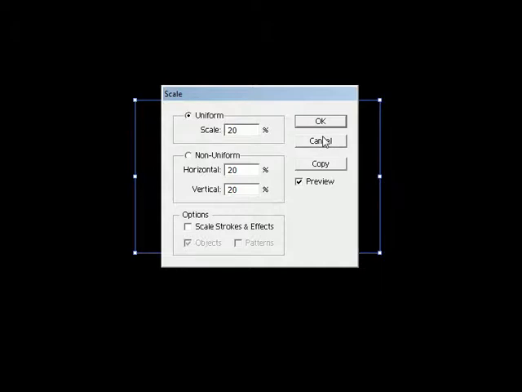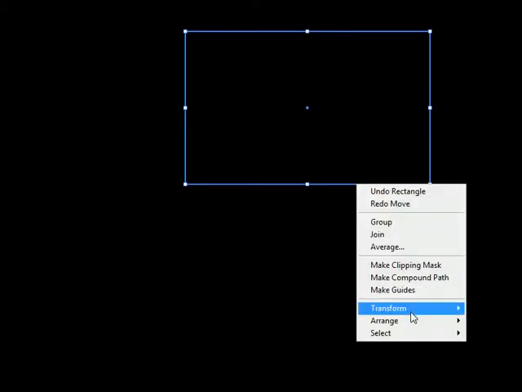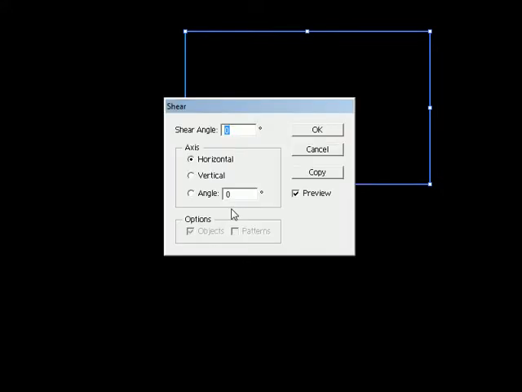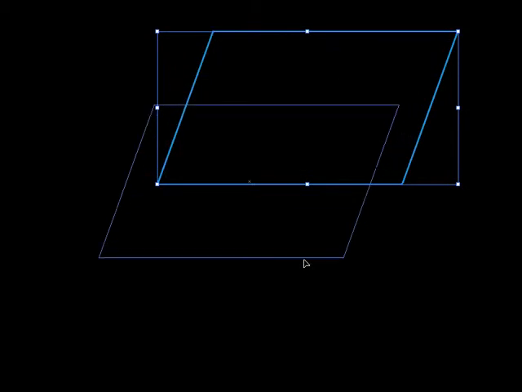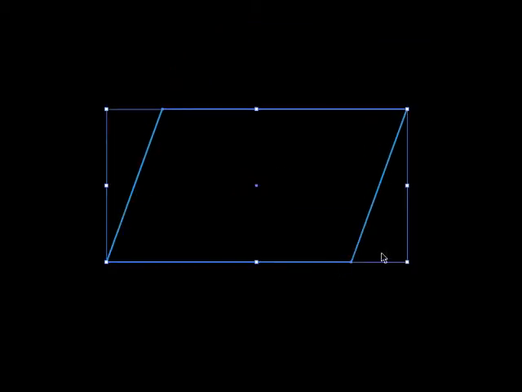Alright, why didn't it do that? Oh, because I hit scale. That was dumb. Let's try this again. Sorry. I want to hit shear. That's what I want to hit. Yeah, that's better. Okay. And I'm going to put a line in here.